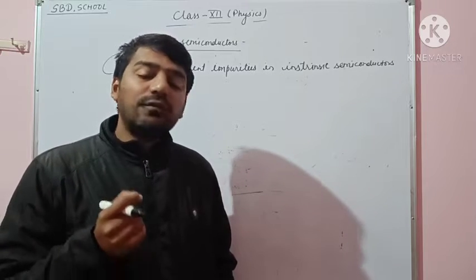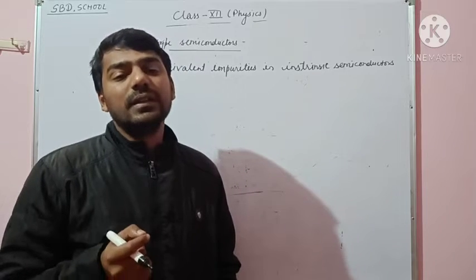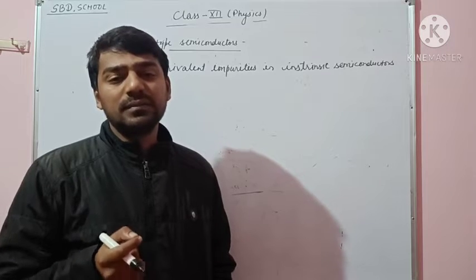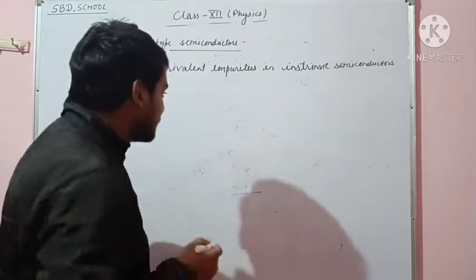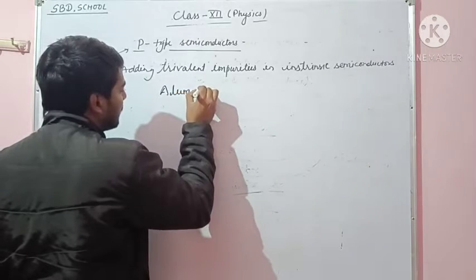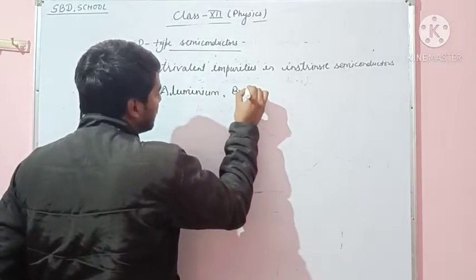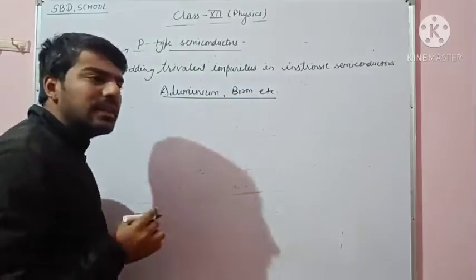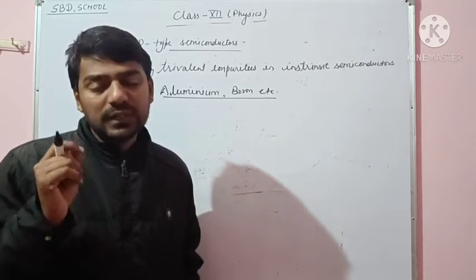If we add a trivalent impurity to an intrinsic or pure semiconductor, then it converts into a p-type semiconductor, like aluminium, boron, etc. These are examples of atoms that are trivalent, having a valency of 3.